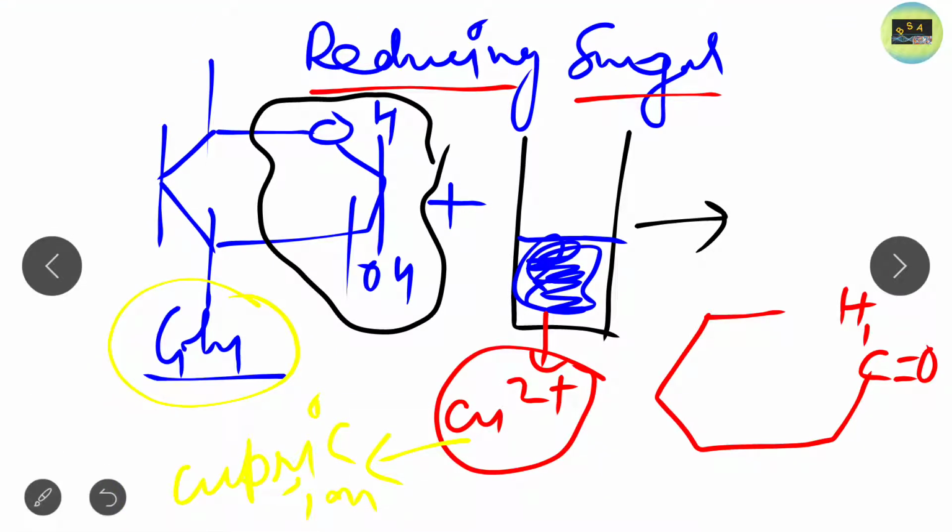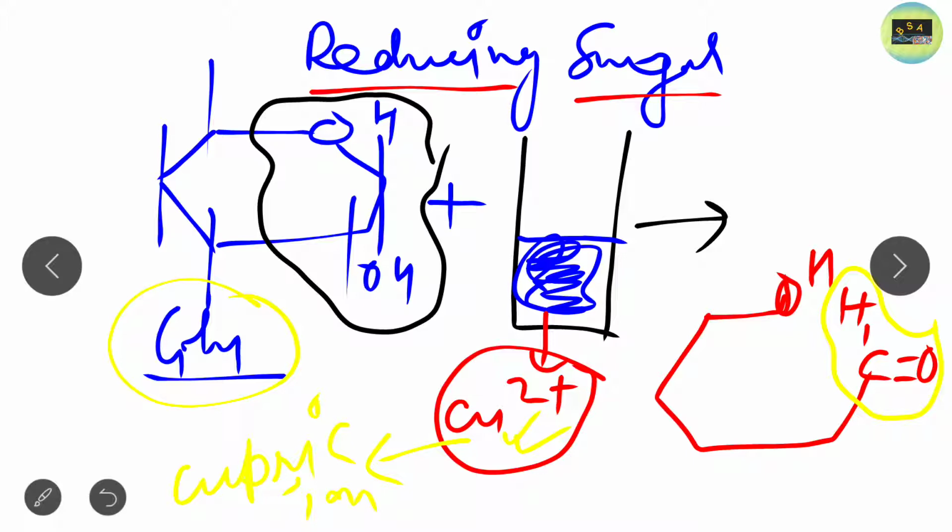This is the structure, and this is an OH. Now you can see in this structure that the aldehyde group has become free. So when this glucose compound reacts in Fehling solution, whose blue color is due to the presence of the cupric ion, that is Cu2 plus ion,